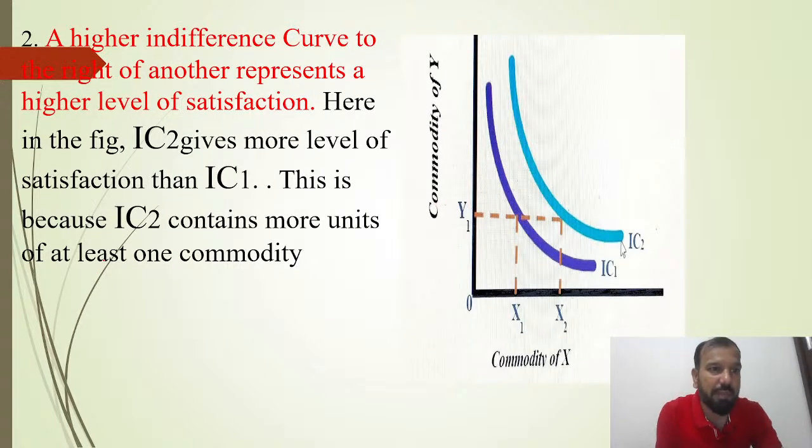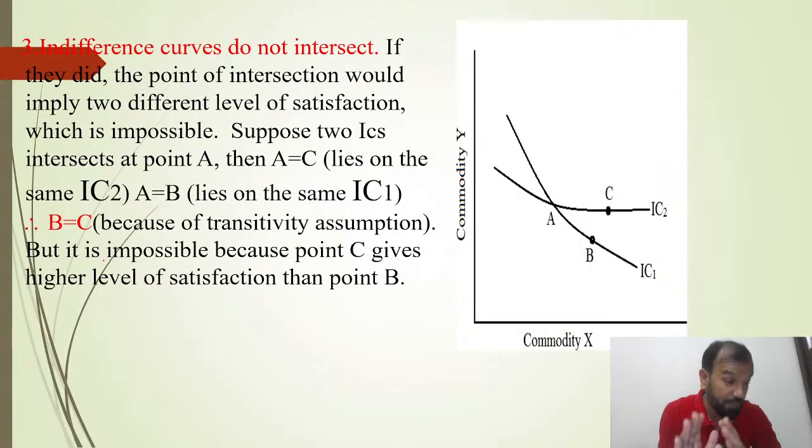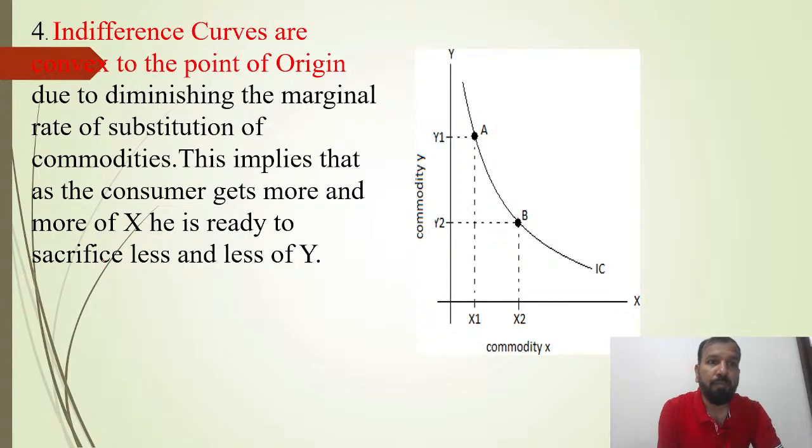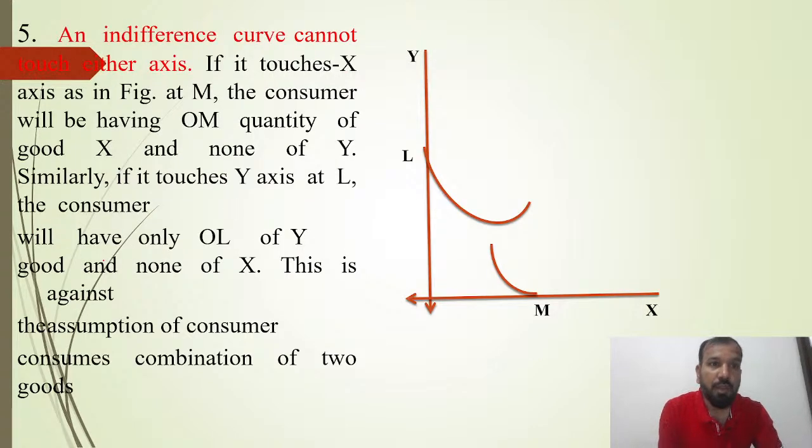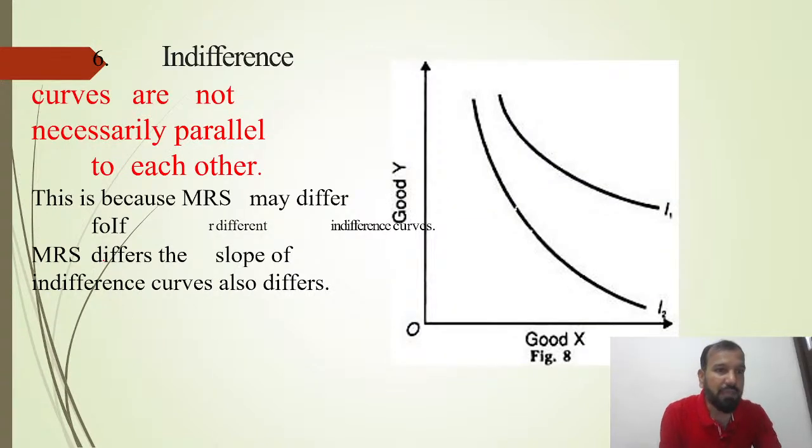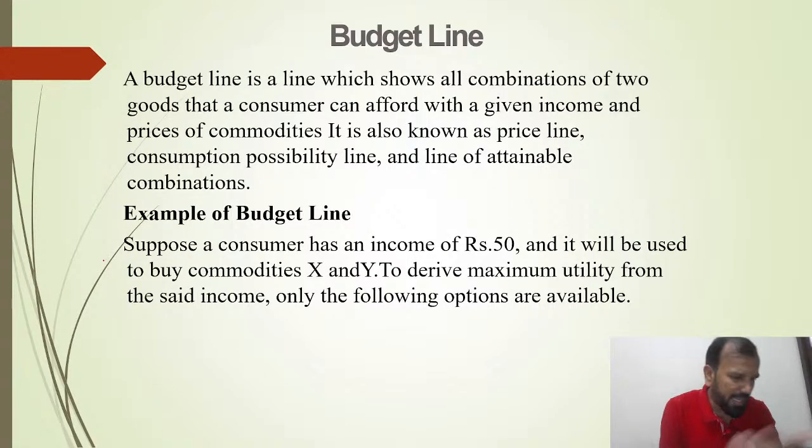A higher indifference curve, to the right of another, represents a higher level of satisfaction. I already told you, indifference curves don't intersect. Indifference curves are convex to the point of origin. Indifference curves cannot touch either the x-axis or the y-axis. Indifference curves are not necessarily parallel to each other. Sometimes it's not necessary.